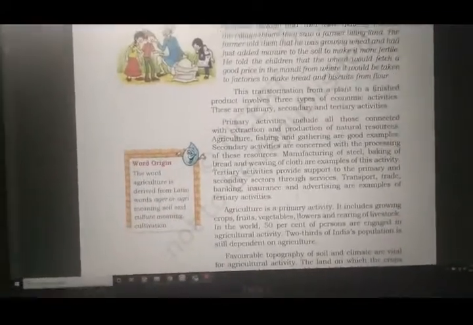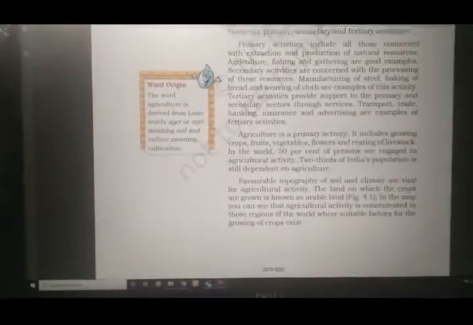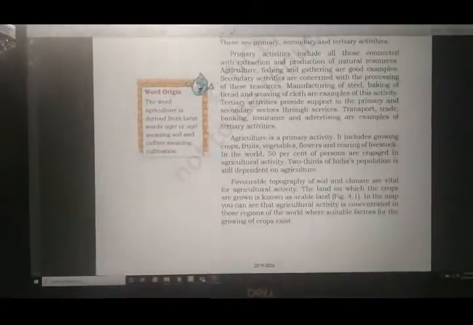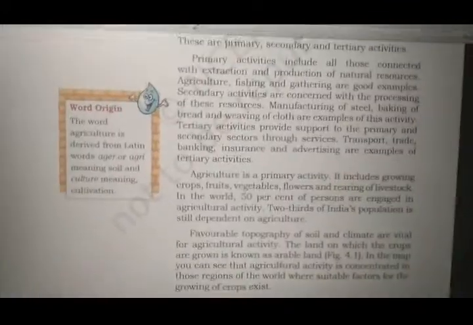Yes? Okay, now moving to the next, let's see about agriculture. Agriculture is a primary activity. It includes growing of crops, fruits, vegetables, flowers and rearing of livestock. Okay, so that is what agriculture is. Now what do you mean by the word agriculture?